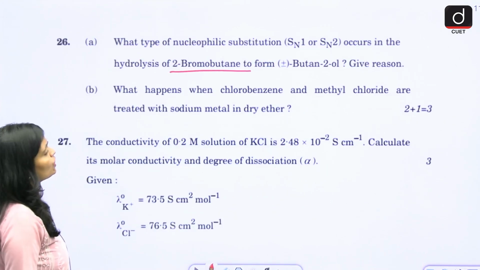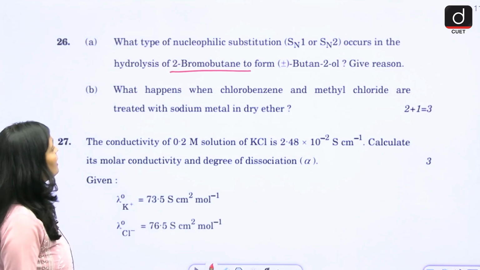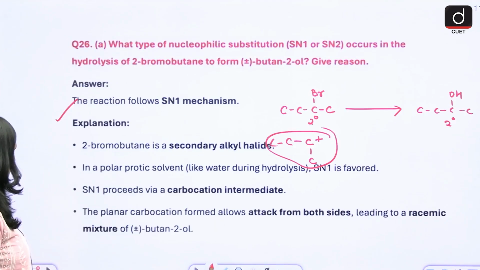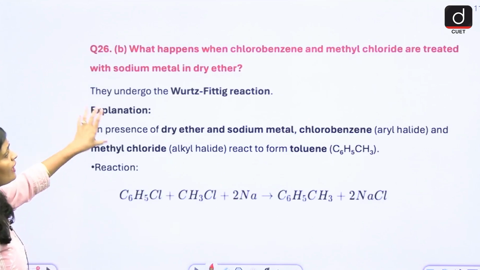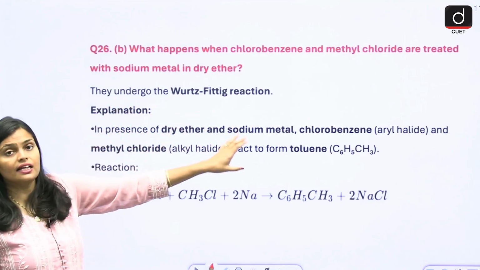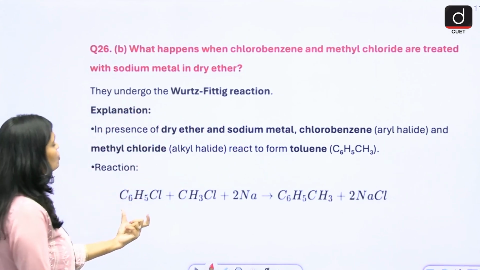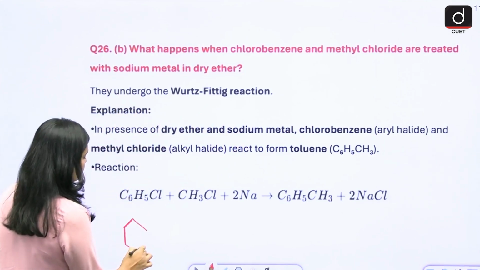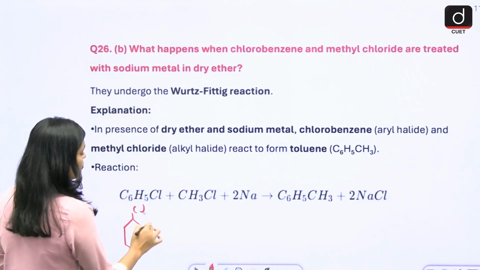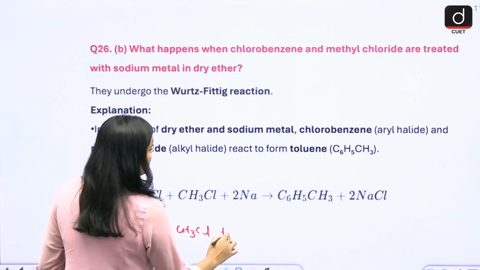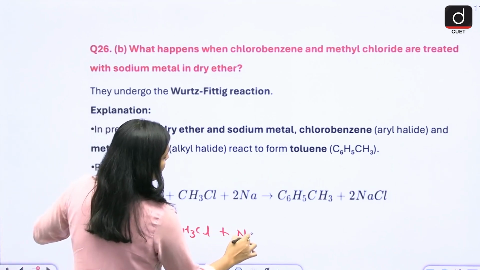What happens when chlorobenzene and methyl chloride are treated with sodium metal in dry ether? So this is your chlorobenzene, treated with methyl chloride, CH3Cl, and with sodium.